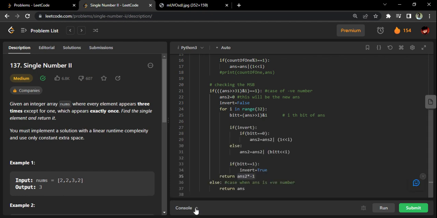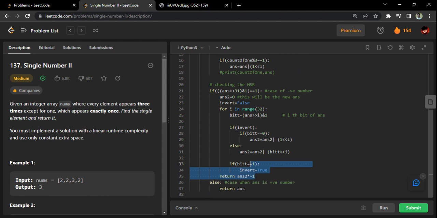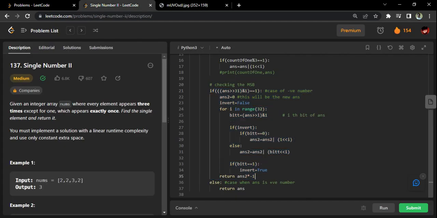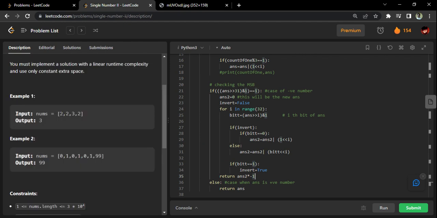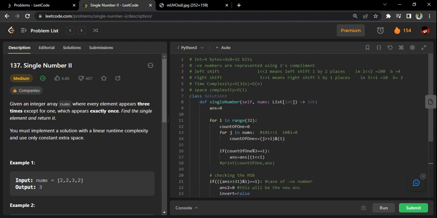So yeah, often that was the answer. This is the original answer. But for dealing with negative cases, this part of the code will be added. Why? Because negative numbers are stored in 2's complement. We'll have to convert it to the 8-bit format, then we have to return it with a minus sign. See, this question basically expects us to return them with a minus sign, rather than simply the direct answer in the inverted 2's complement format, right? That's what it is. So yeah, that was all.